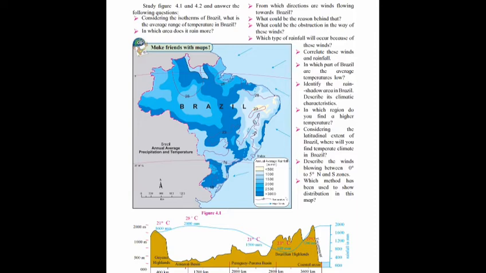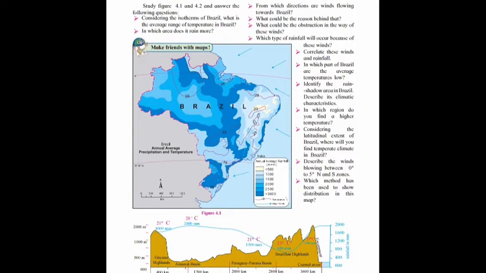Next question is, describe the winds blowing between 0 degree to 5 degree north and south zones. And the answer is the winds blowing between 0 degree to 5 degree north zone will blow from the northeast towards the equator. On the other hand, the winds blowing between 0 degree to 5 degree south zone will blow from the southeast towards the equator.